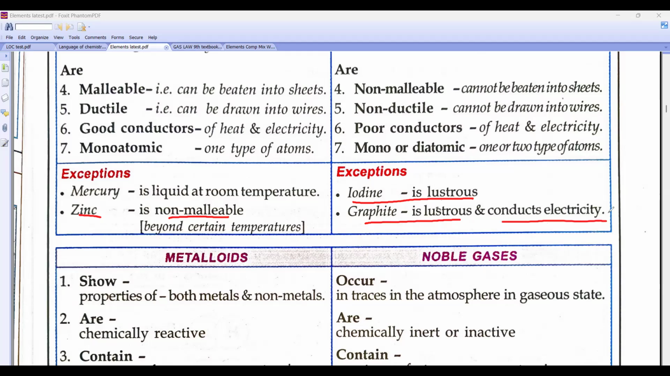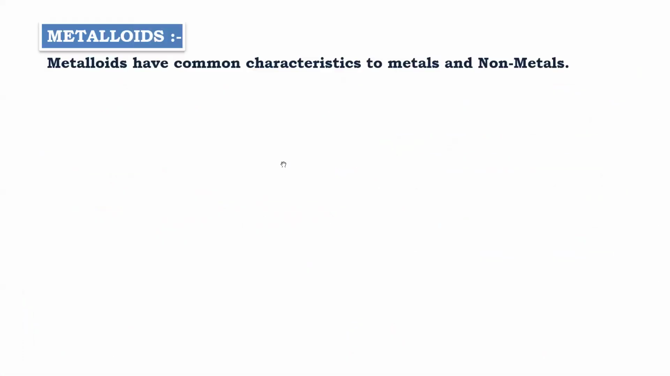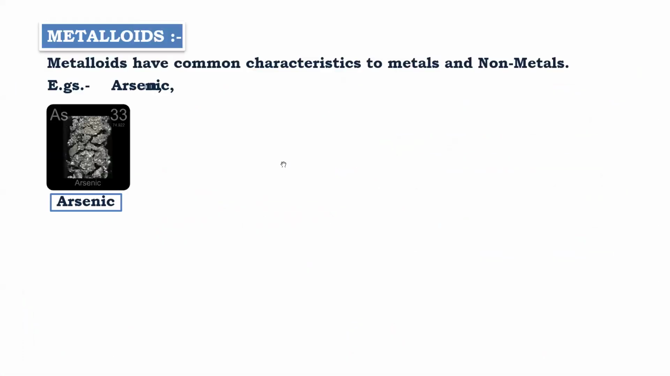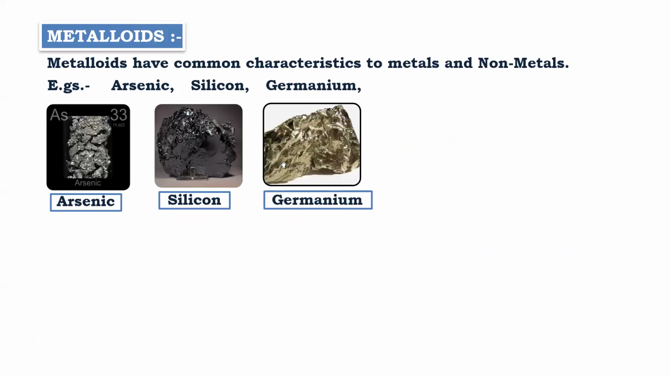So metalloids we have done. They show properties of both metals and non-metals. Noble gases are chemically inert. Look, these are the structures of metalloids: germanium, silicon, arsenic.